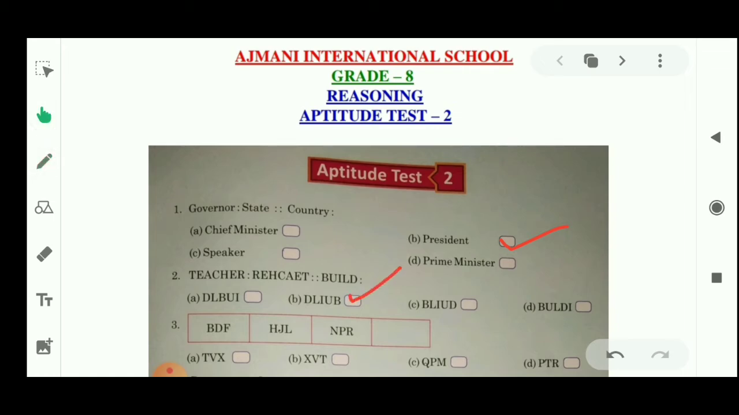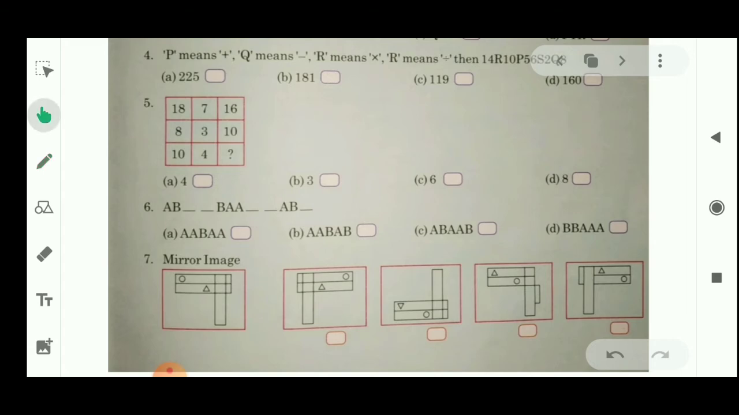Similarly, let's see question number 3. B, D, F. That means after B you have to leave one letter, then D will come, then leave one letter, then F will come. After F, G will be missing, H, then I is missing, J, then K is missing, L. Similarly, N, O is missing, P, Q is missing, R. After R, S will come, but we have to leave S, so T, V and X should be here. So which option will be right? Option number A.